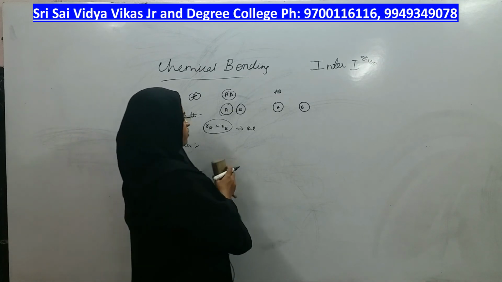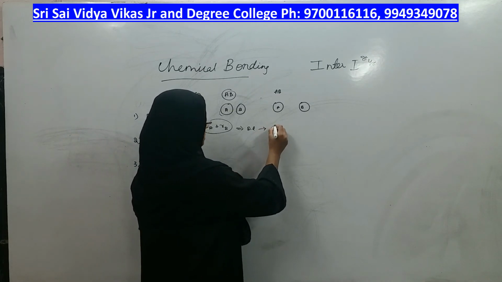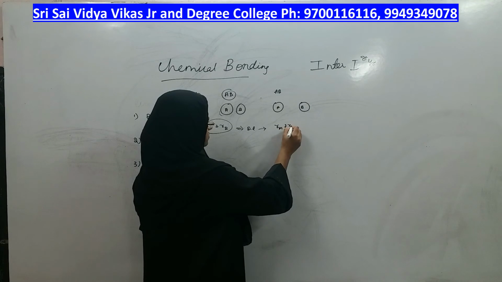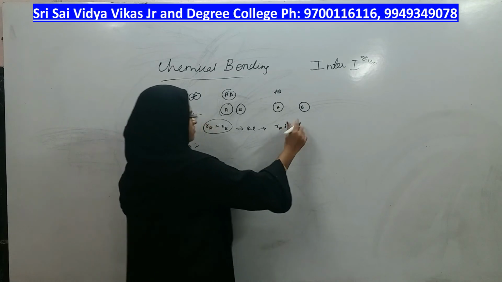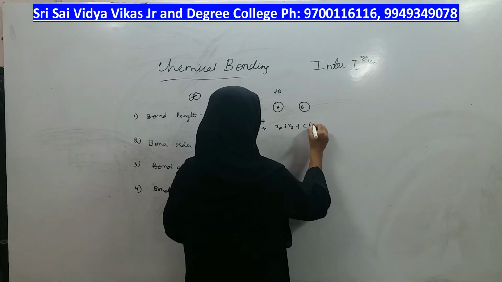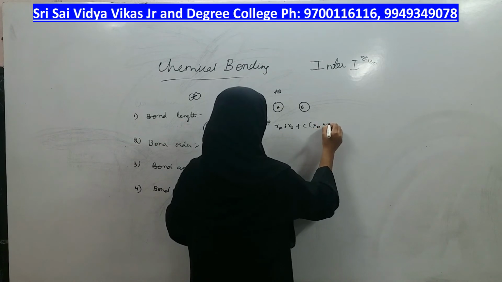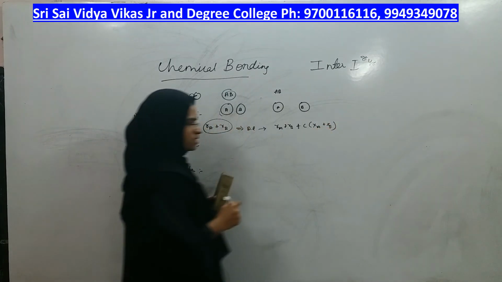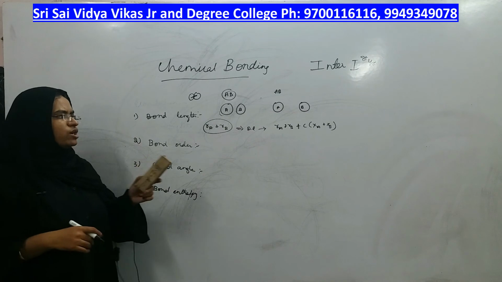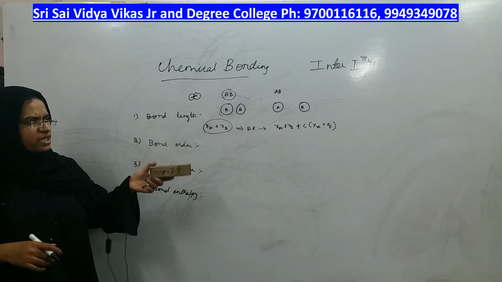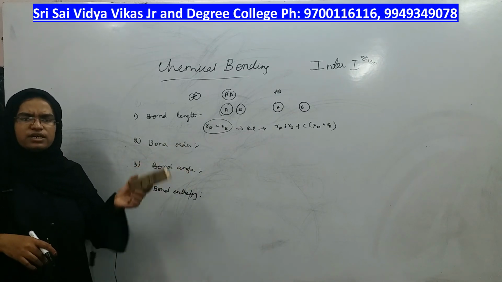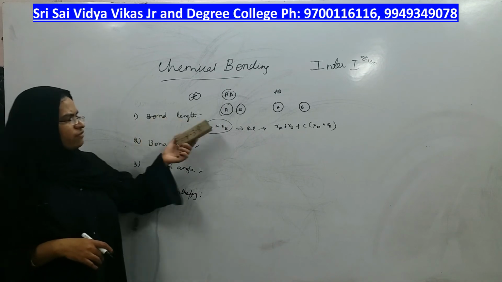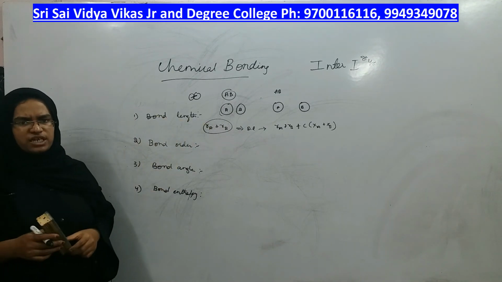So, the exact formula of bond length is this, in which apart from radius you also have to add the electronegativities of those two atoms which are combining, right?